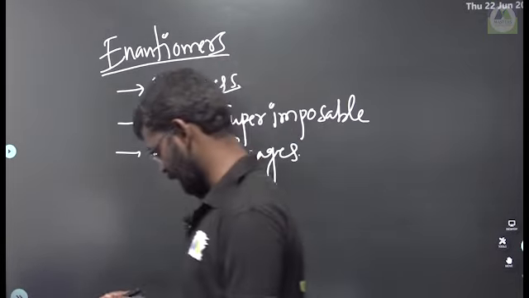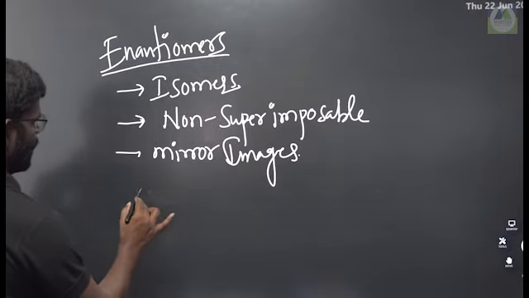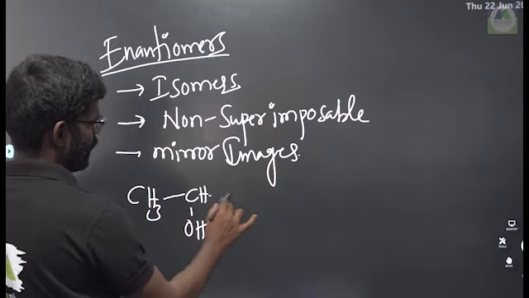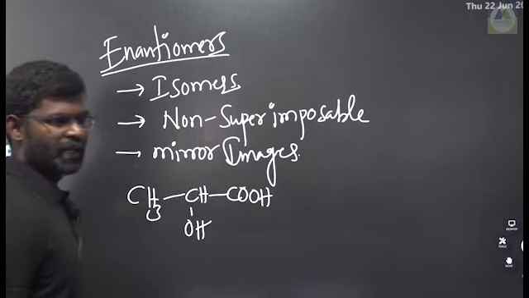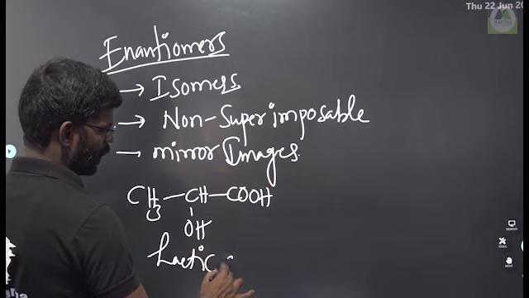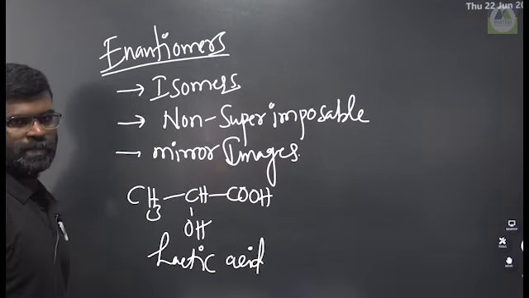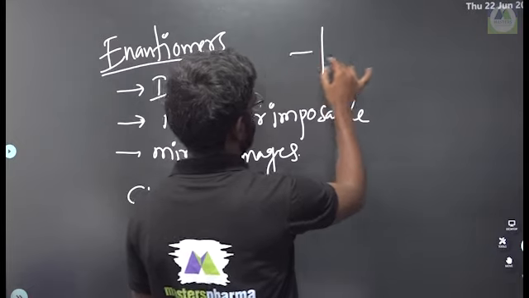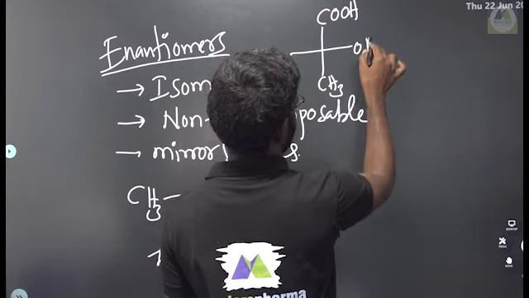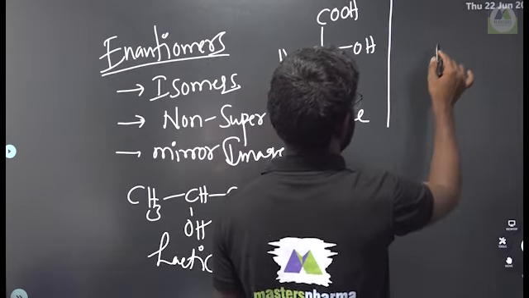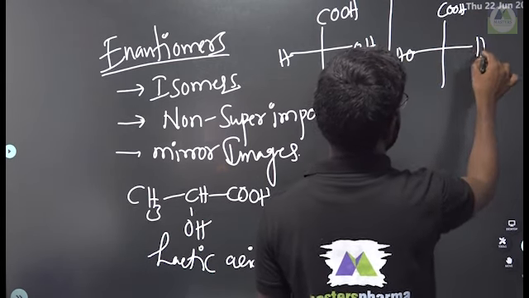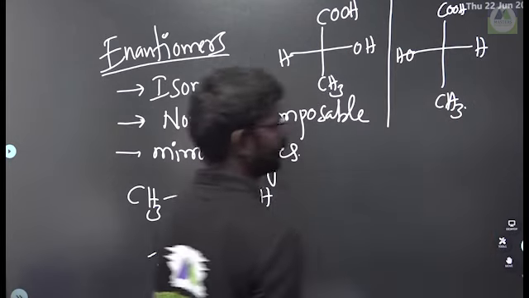If you take an example, this is the compound CH3CH, here OH, here COOH. This is lactic acid, otherwise 2-hydroxypropanoic acid. So how can we write the enantiomers of this compound? According to the Fischer projection, the more oxygen-containing groups are on the top side and less oxygen at the bottom. Here OH, here H, here CH3.